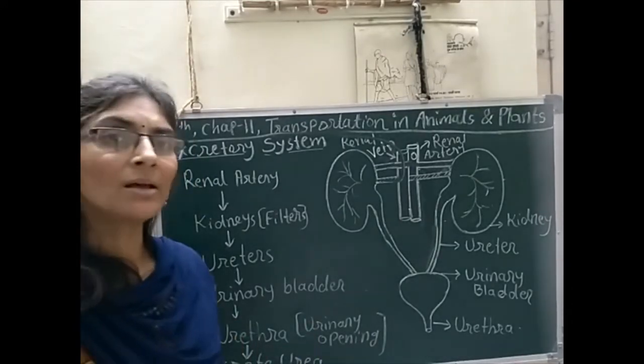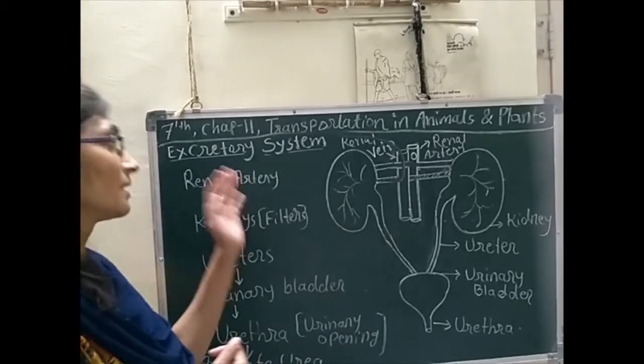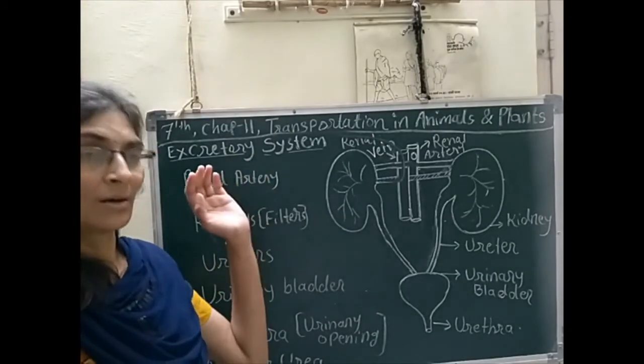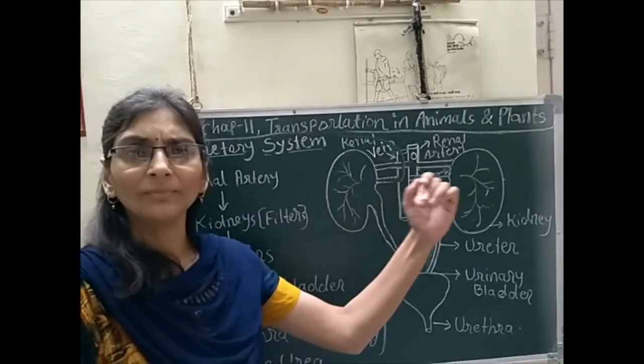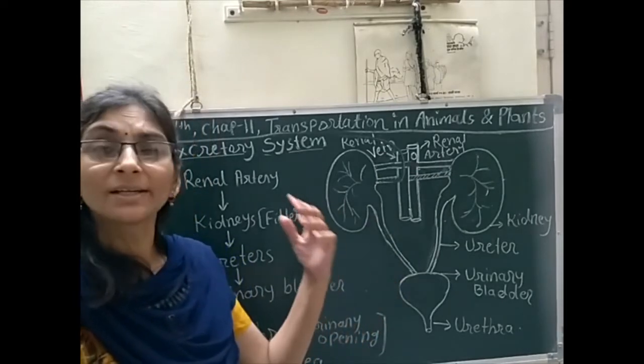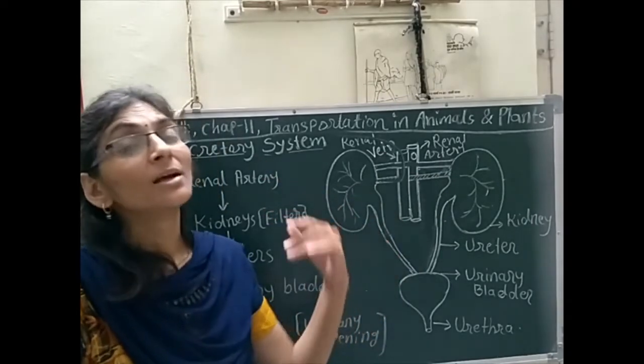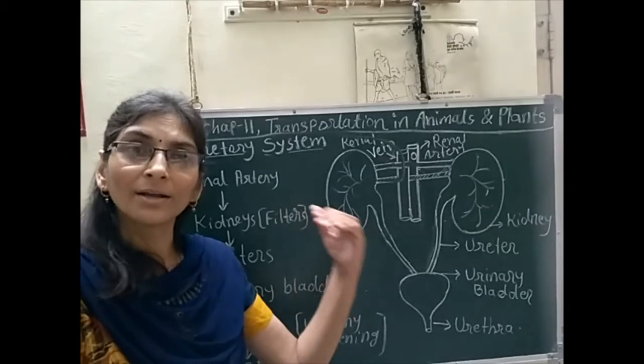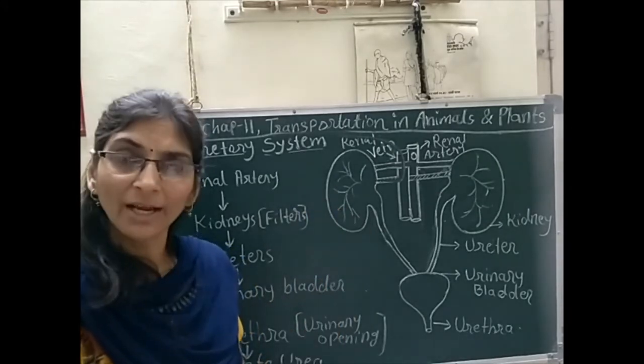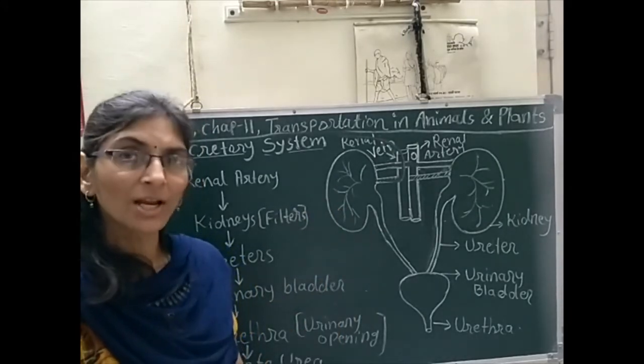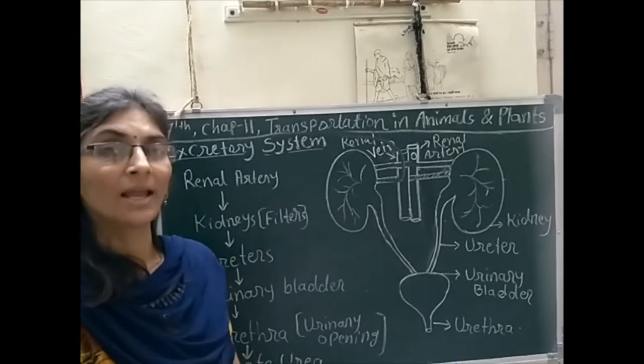A similar excretory system is present, somewhat different, in other animals too, like aquatic animals, and terrestrial animals like lizards, snakes, birds.